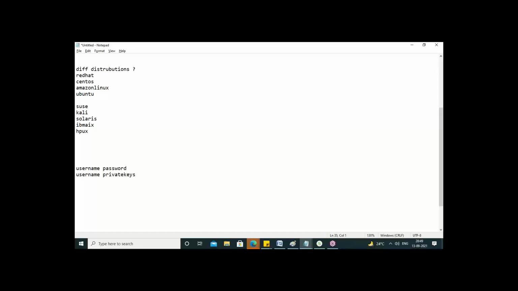Maybe you may not know the second and third options. There are key-based logins also, with a public key and a private key. So either you should have a username and password, or a username and private key. How to generate these we will see later.